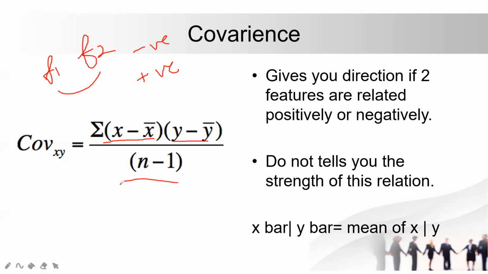Whatever the total numbers there are, we will divide by n minus 1. We are finding the covariance of x and y here. It gives you the direction, whether two features are related positively or negatively. Second point, it does not tell us the strength of this relation.